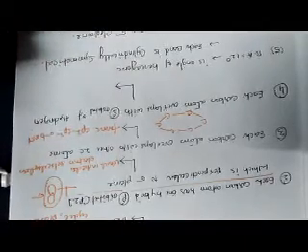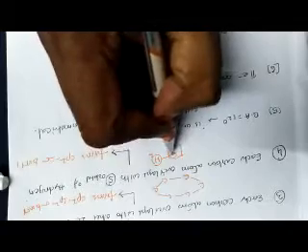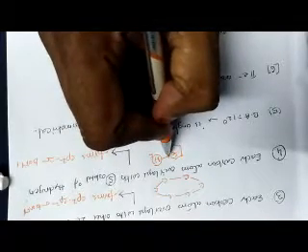And each carbon atom overlaps with the s orbital of the hydrogen atom and forms sp2 s sigma bonds. So you can see this is the benzene molecule, this is the hydrogen s orbital, this sigma orbital. This carbon sp2 orbital overlaps with the hydrogen s orbital and forms sigma bonds. Okay, these are sigma bonds.